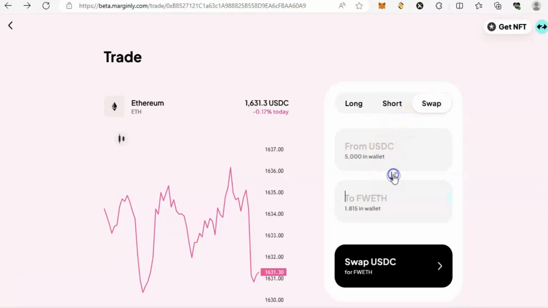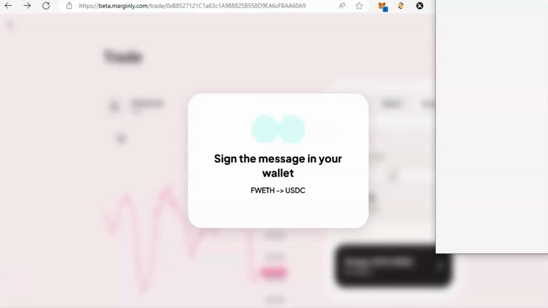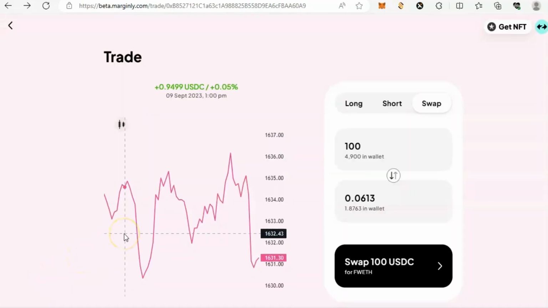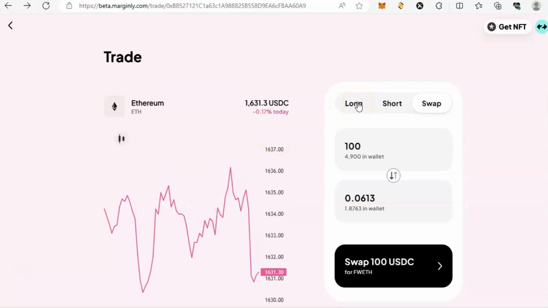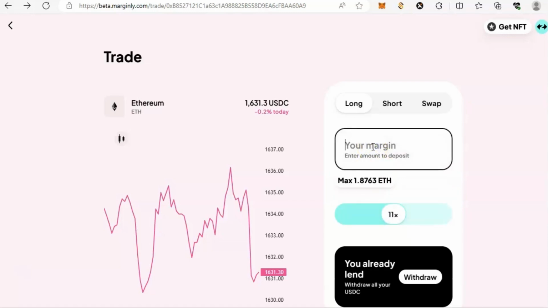So our trading. First of all, let's swap our USDC to WETH. We'll swap maybe 100 USDC, any amount. Once that is done, let's open some long or short trades so we can do some margin trading. Okay, start trading. You can experiment with different leverages. So you trade up and down, up and down.